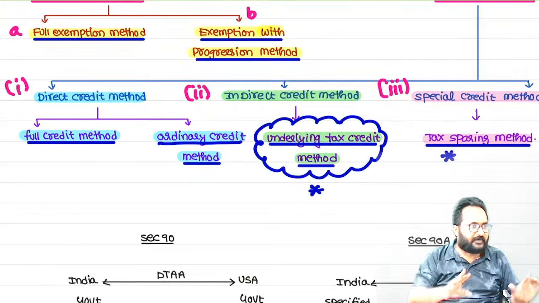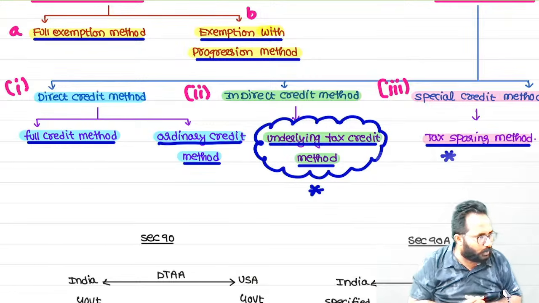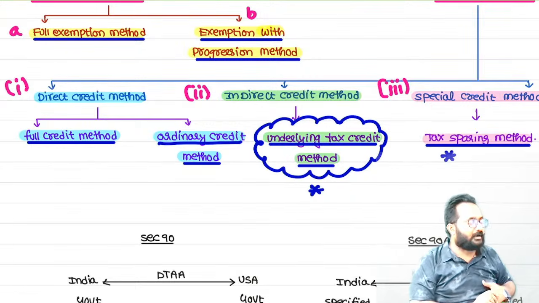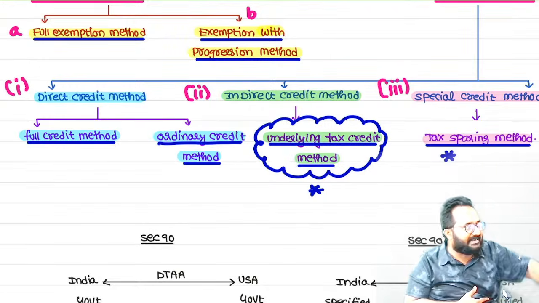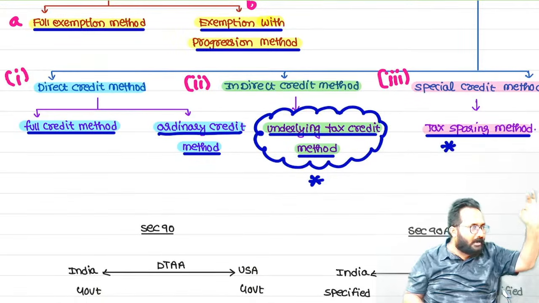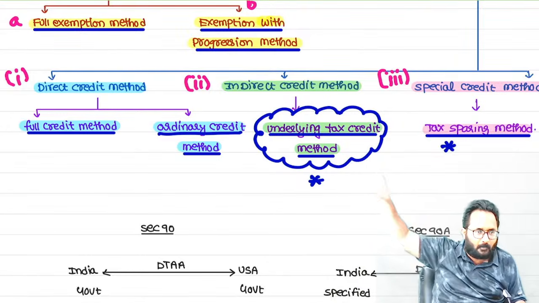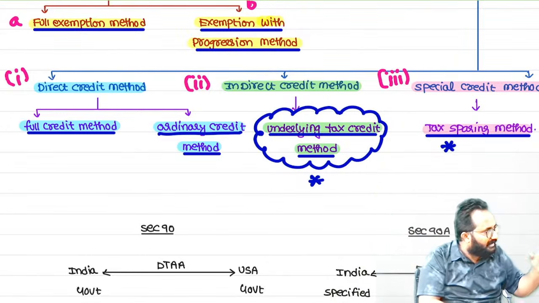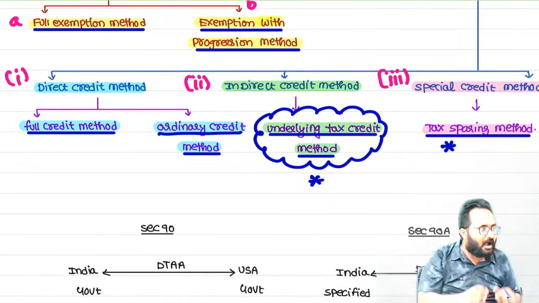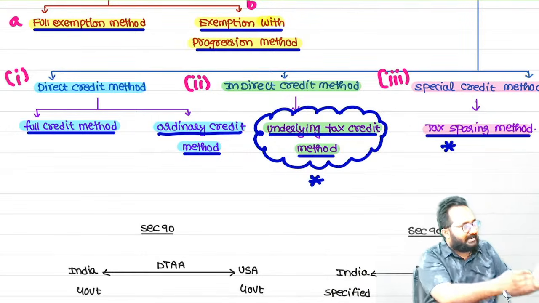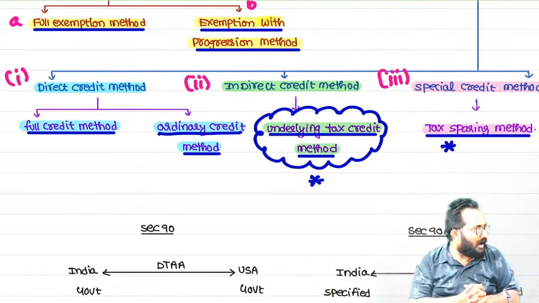Credit method is again classified into 3. The first one, direct credit method. Direct credit method is again into 2: full credit and ordinary credit. Full credit means whatever taxes you paid in the source country are allowed as a credit in the resident country. Next, ordinary credit. Ordinary credit is the same concept. Whatever tax you paid in the source country is allowed as a credit in the resident country, but it is restricted to how much tax we could collect in the resident country if the same income were taxed in India. The restriction will be there. Full credit is not given in the ordinary credit.